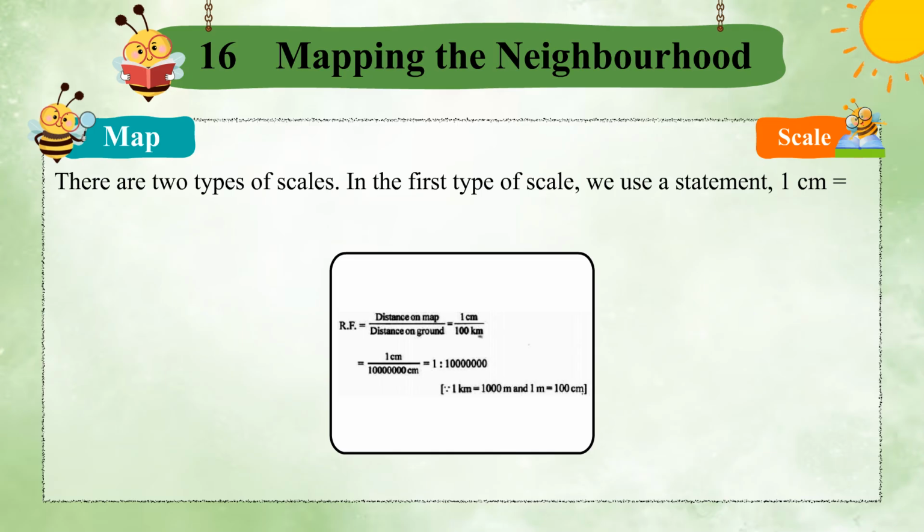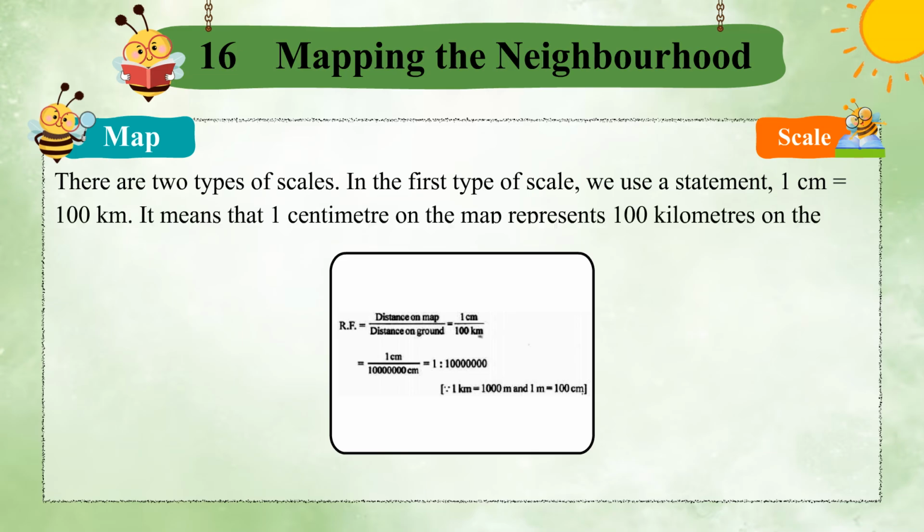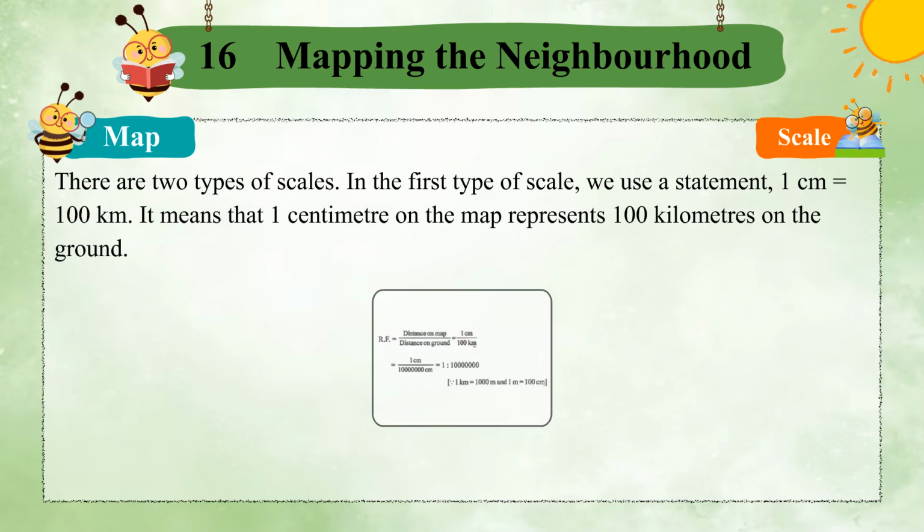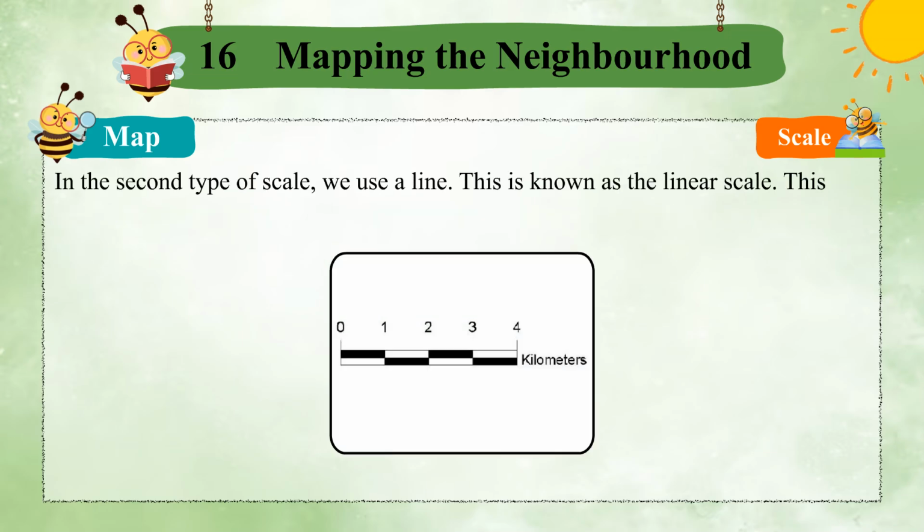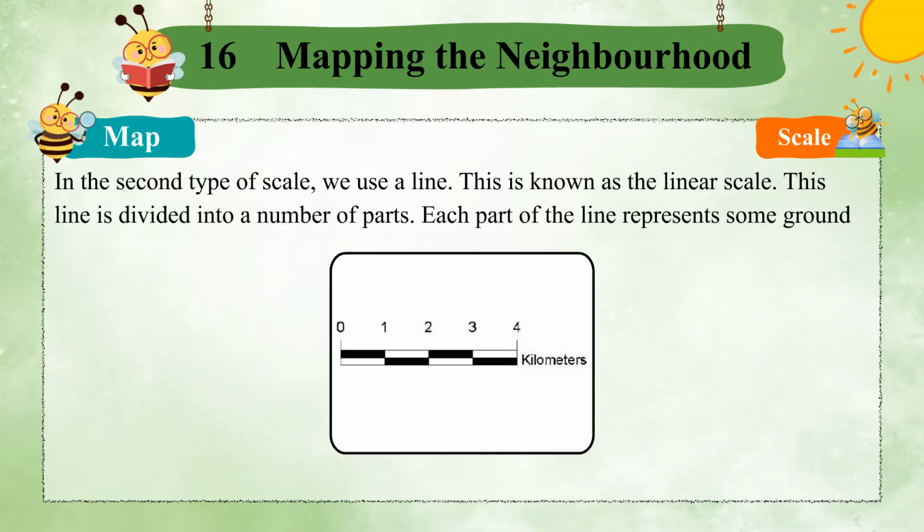There are two types of scales. In the first type of scale, we use a statement, 1 centimeter equals 100 kilometers. It means that 1 centimeter on the map represents 100 kilometers on the ground. In the second type of scale, we use a line. This is known as the linear scale. This line is divided into a number of parts. Each part of the line represents some ground distance.